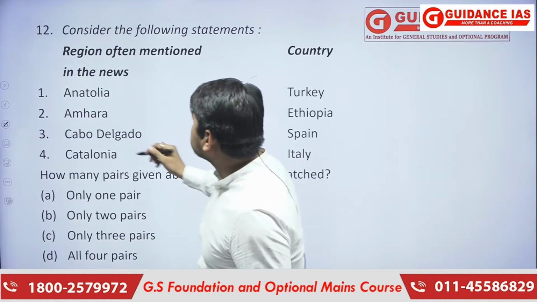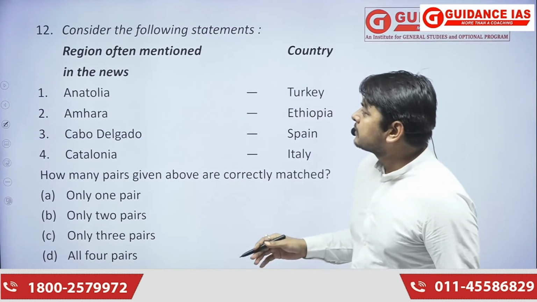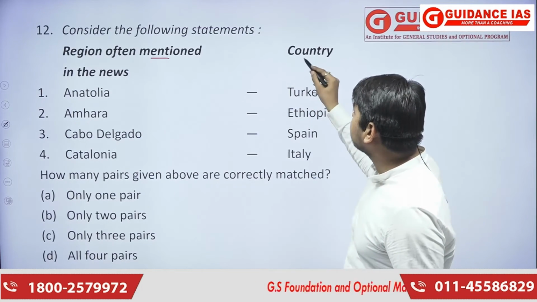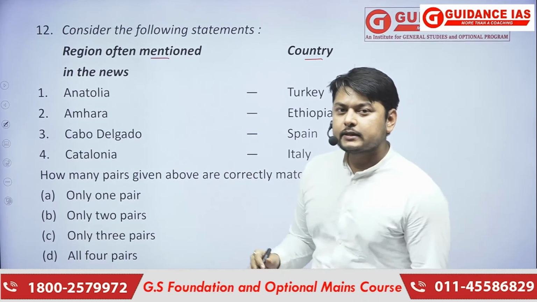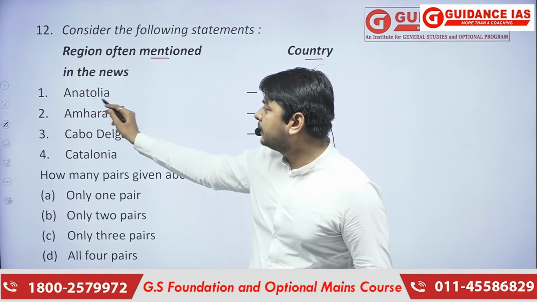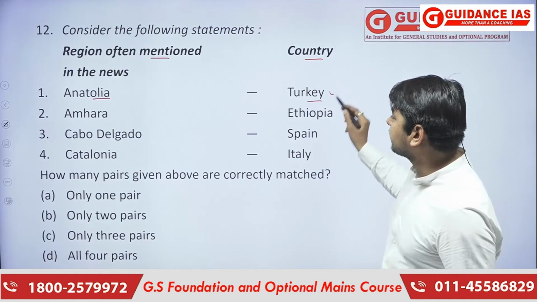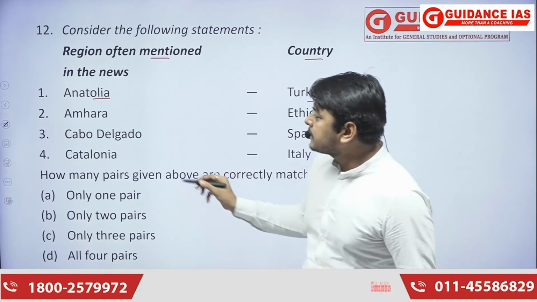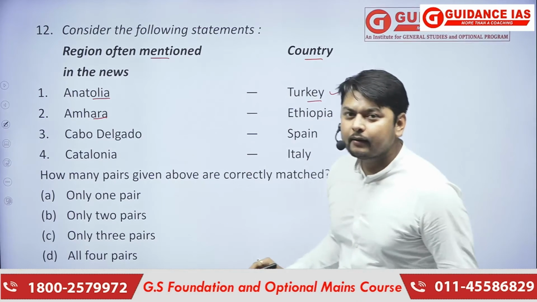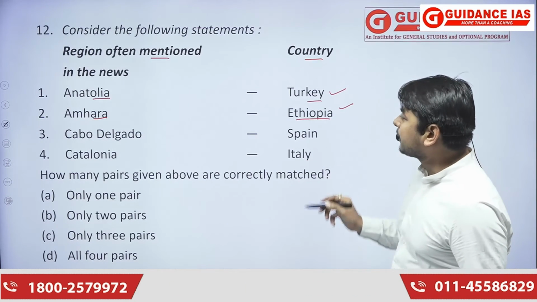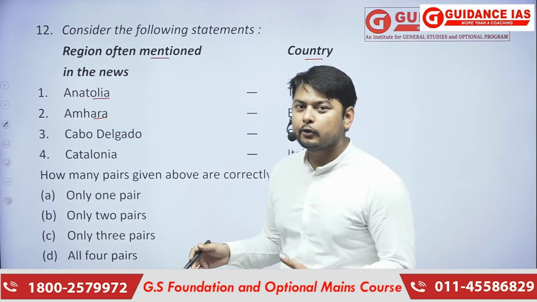So the next question is, consider the following statements. These are regions which were often mentioned in the news, and the countries likewise. The first statement says that Anatolia is present in Turkey. So basically this is the correct statement. Next is Amhara, which is present in Ethiopia. So this statement is also correct. The Amhara region is present in the Ethiopian part.